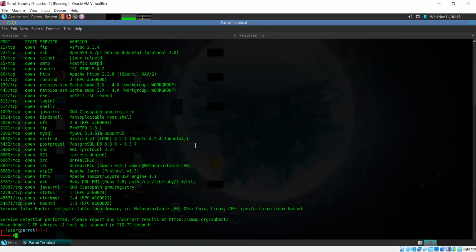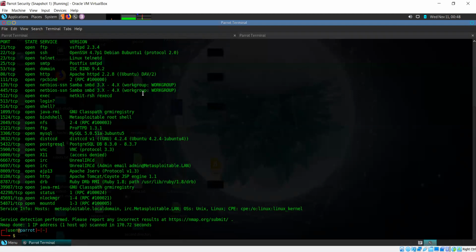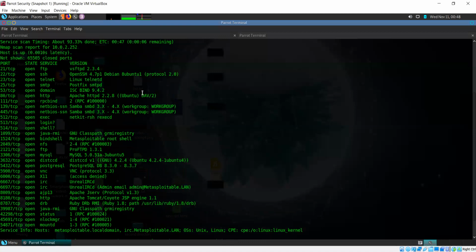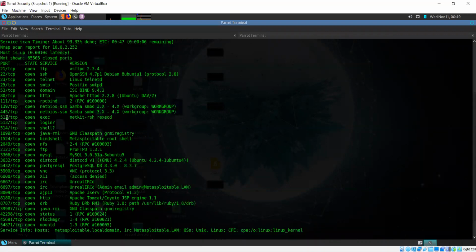So one scan has finished, and this is the one where we did the service version detection. So this is now over. There are a total of 65,535 ports, and out of that, the number of closed ports is 65,505. That means 30 ports are open, and these are the details of all those ports that are open: the ports along with their services and the service versions.